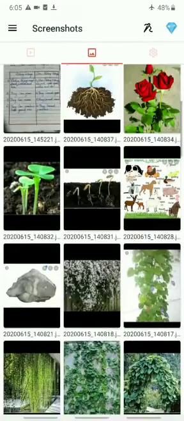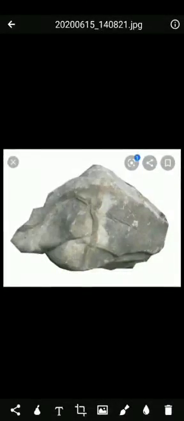Now let us compare this stone and a sparrow. Let's see first with the stone. The stone, children, it remains where it is. It does not change its place. Only if we pick it up and move it, then its place will change. Otherwise, the stone cannot change its place on its own.